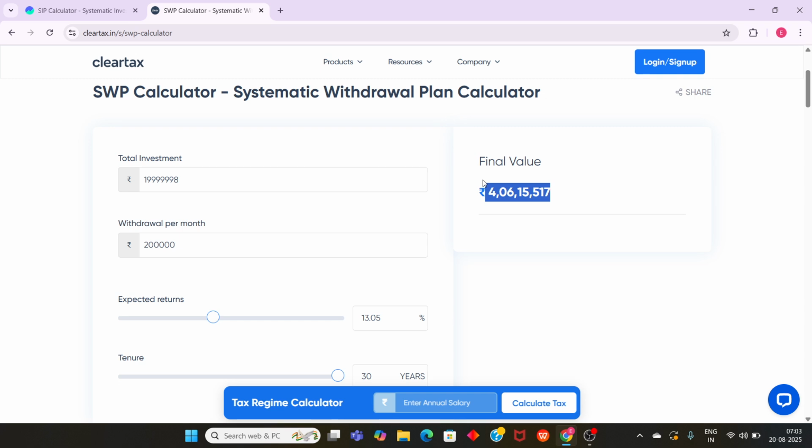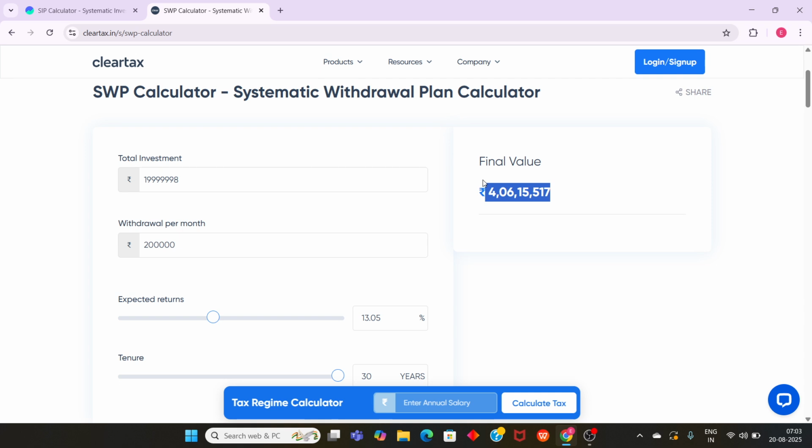Because here we are not withdrawing the entire amount at once, we'll be withdrawing systematically on a monthly basis, so whatever the leftover amount from the invested amount, that will be compounded over the period of time. That's how the total return and the final value will come to you.